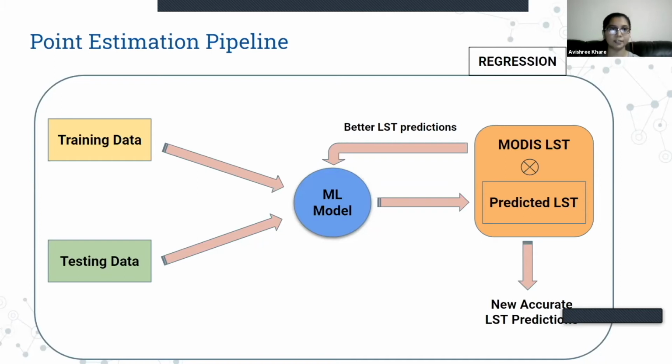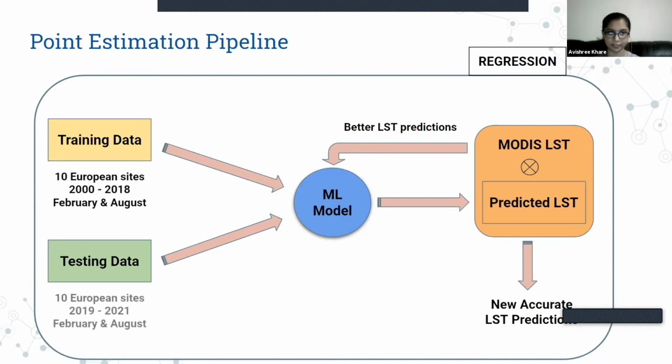So for point estimation, we considered 10 European sites, both for training and testing data. For the months of February and August, the entire data set comprised data from the year 2000 to 2021, and it was divided into training and testing data, such that the training data had all the data points up to 2018, and from 2019 we have the testing data.